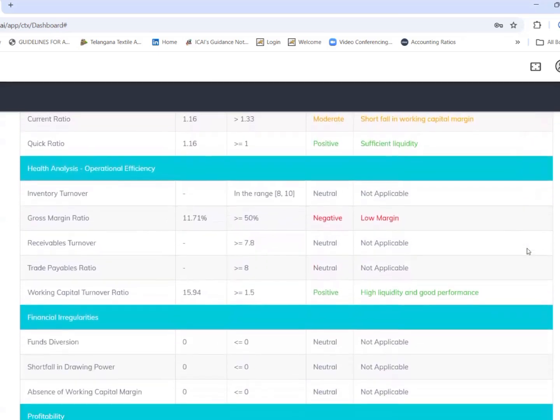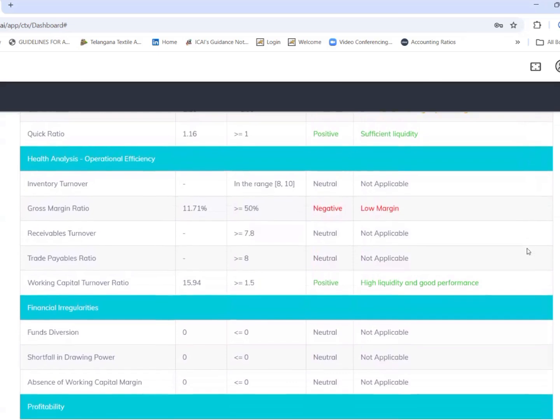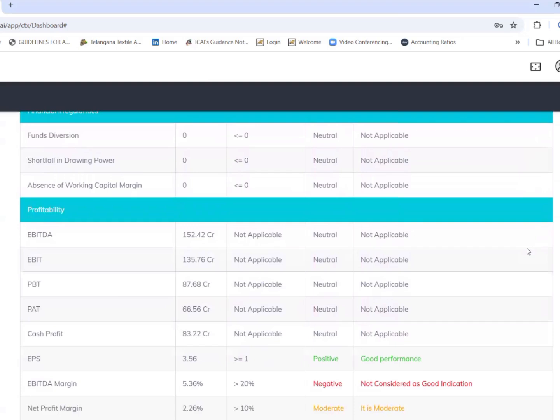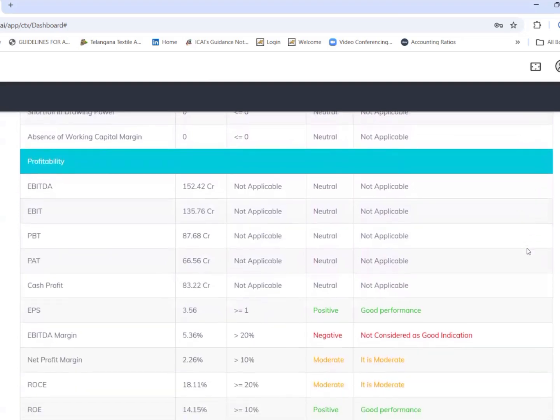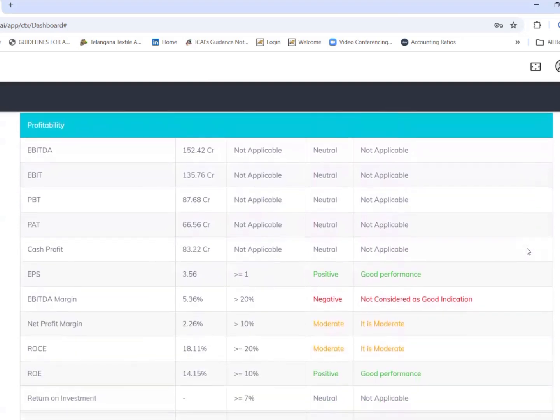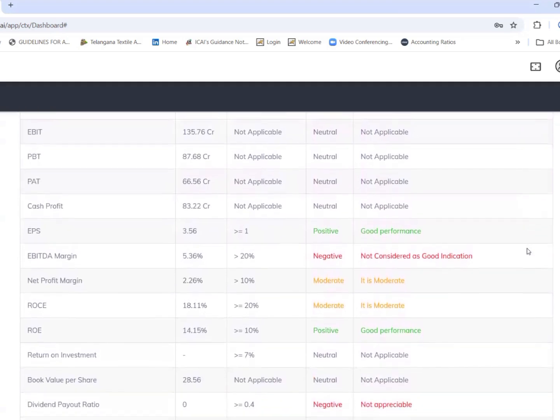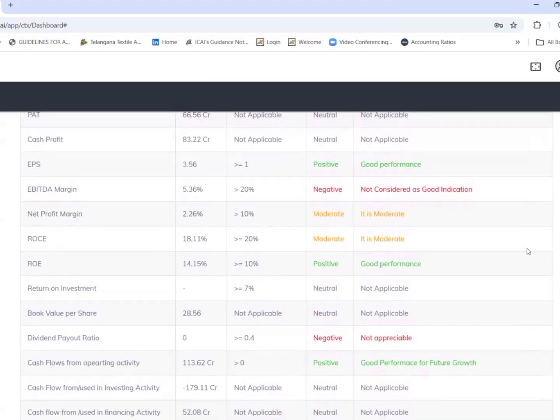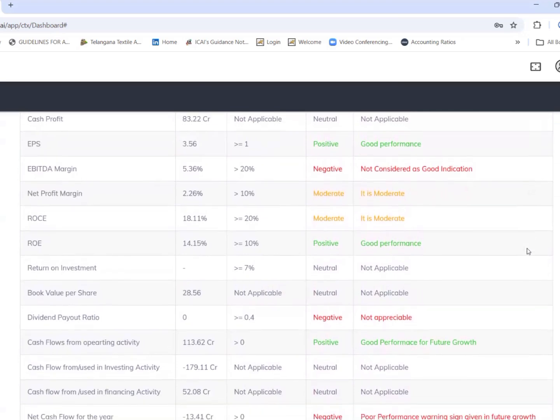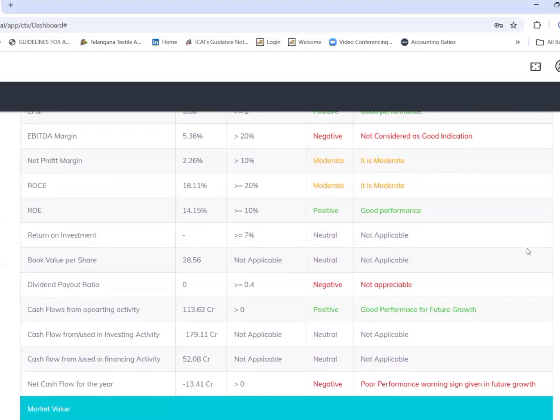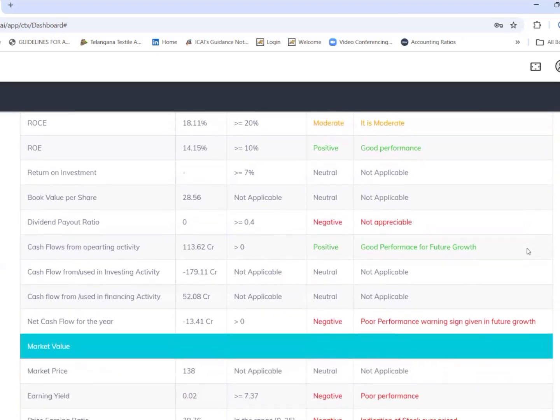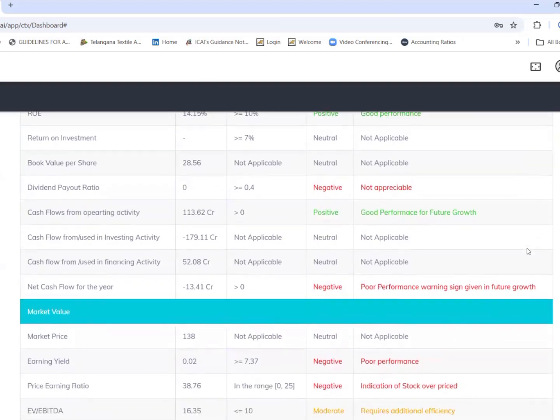Coming to operational efficiency, gross margin is 11.71, depending on the industry, and no financial irregularities. EBITDA 152.42, EBIT is 135, PBT is 87.68, PAT is 66.56, cash profit 50.22, DPS 3.56, a very low amount. EBITDA margin 5.36, very low, net profit margin 2.26, and ROC is 18.1, ROE is 14.15. Book value per share is 28.56.